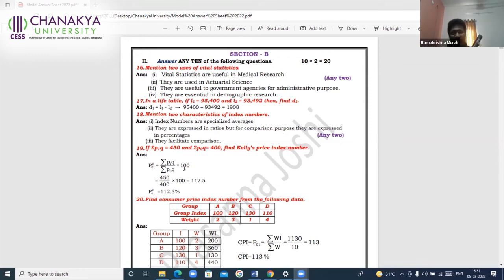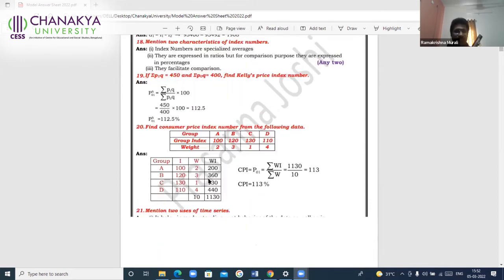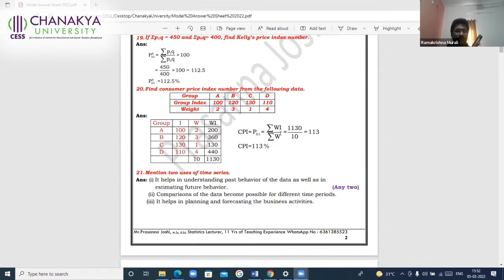And again, do not make the same mistake. You must write this formula. If you think, I've written 450 by 400 into 100, 112.5, my answer is correct, the answer is correct, but you will end up with only 1 and lose 1 mark for that. So this formula is a must to write. Wherever the formula is involved, particularly for 2 marks, formula always carries 1 mark. See here also it is the same.